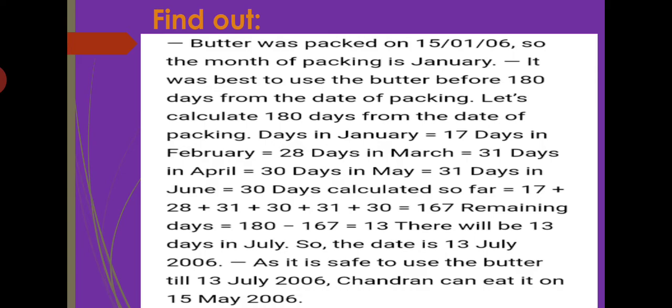So calculate 17 plus 28 plus 31 plus 30 plus 31 plus 30, that is equal to 167 days. 13 days more are left. So there will be 13 days in July. So the date is 13 July 2006. It is safe to use the butter till 13th of July 2006. So Chandran can eat it on 15th of May 2006. In this way you can solve all the 3 questions. Do these questions again in your notebook.